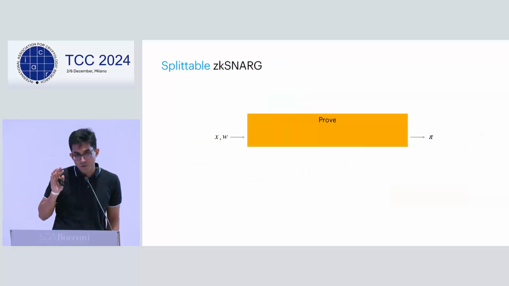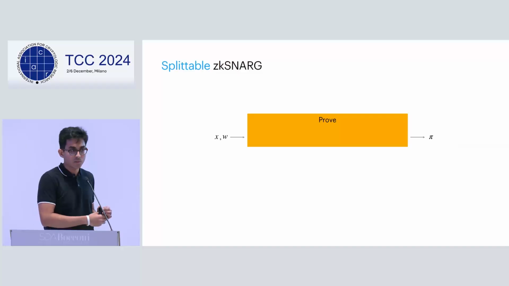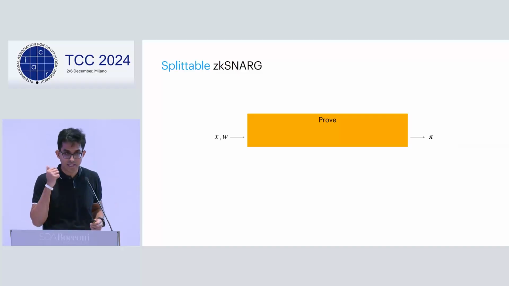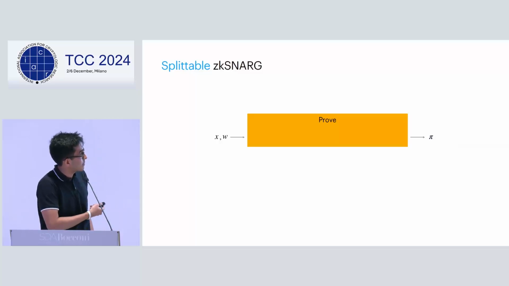So to fix this, the main contribution is showing that we can actually realize this approach. And to do this, let's consider a special class of zk-SNARKs, which we call splittable zk-SNARKs. So let's see what the properties are. A general zk-SNARK prover would take a statement and output a proof.